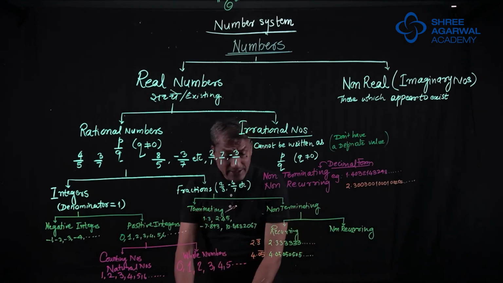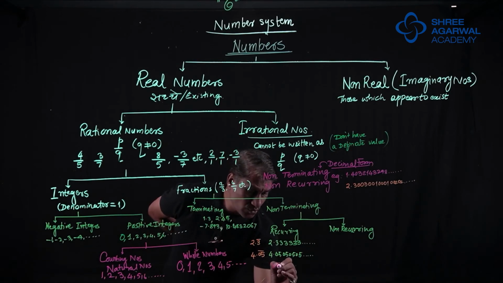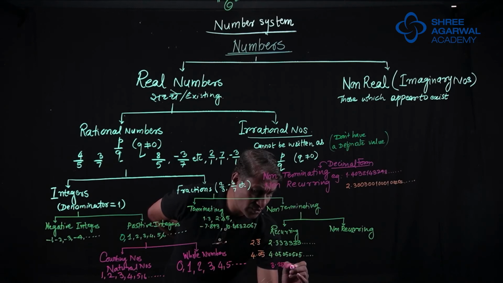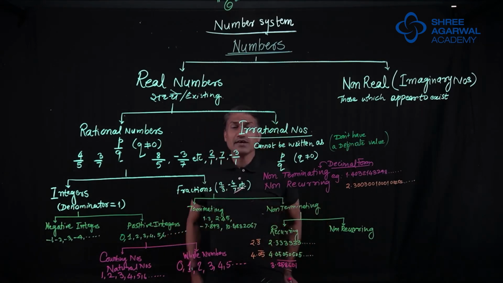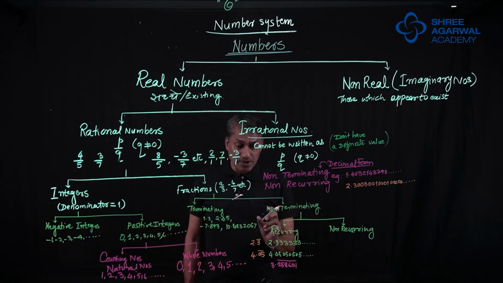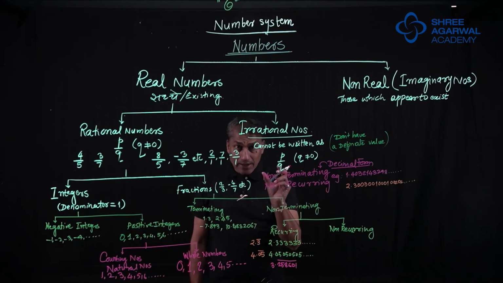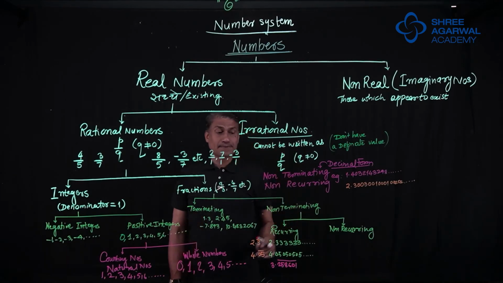I will write another recurring number in another form: 3.258601 or 3.2588601. Yeah, these many numbers can also repeat. No necessary, no compulsion that they should have only 2 or 3 numbers. So if you talk about this number 3.2588601 bar, it means this bunch of numbers 2588601 is repeating again and again.